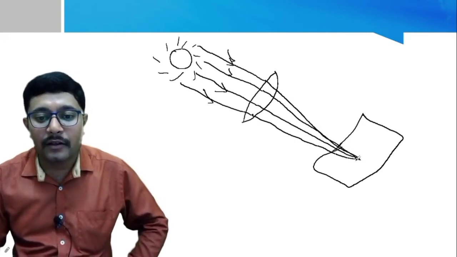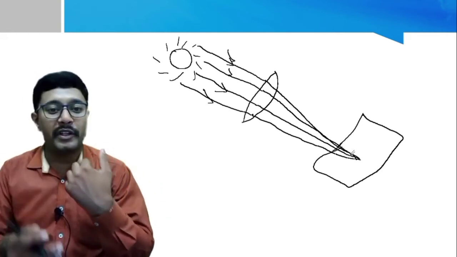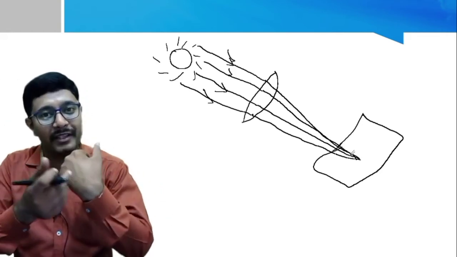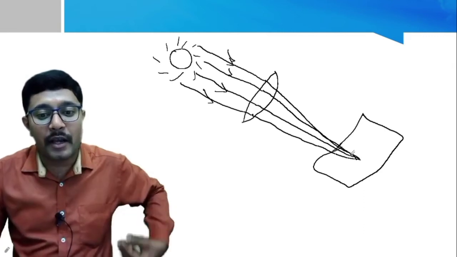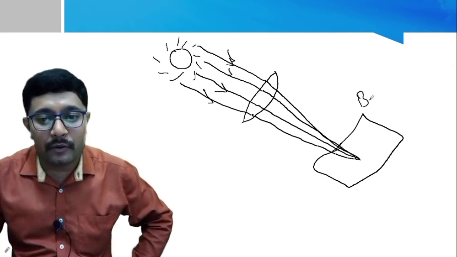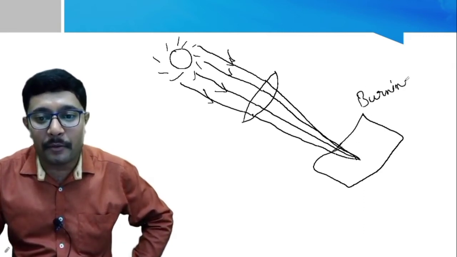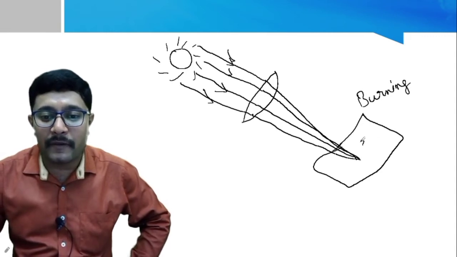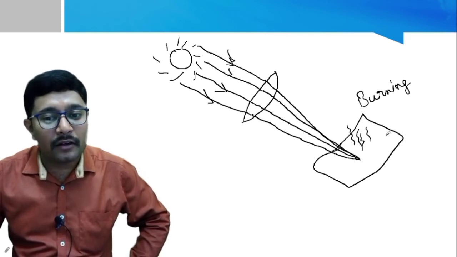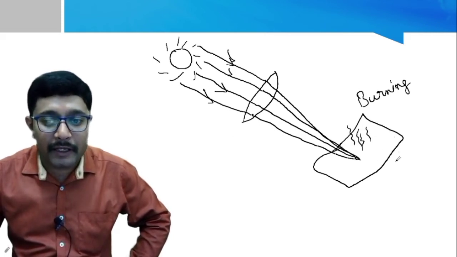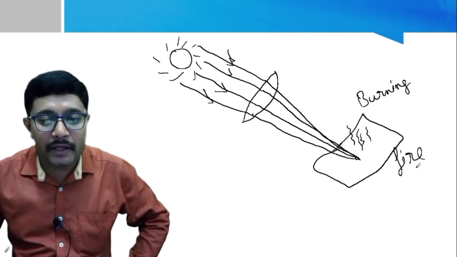In your childhood you may have spotted the sunlight as a sharp point on your skin. So what does it cause? It causes burning. I think you can remember that one. Initially we can observe smoke on the paper, and later the paper may catch fire.